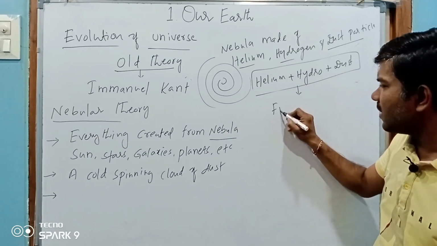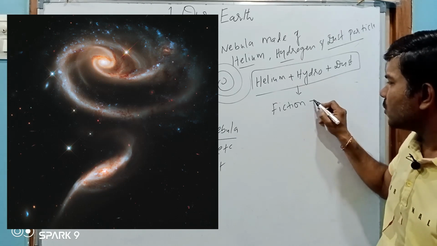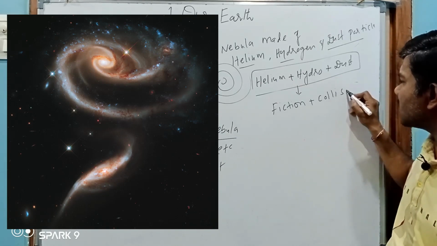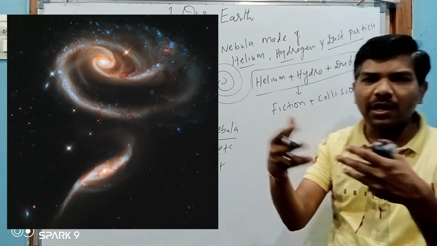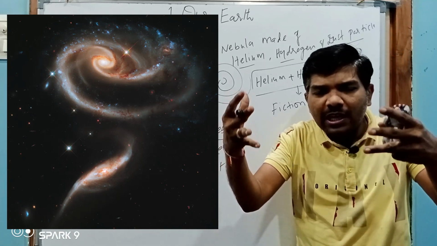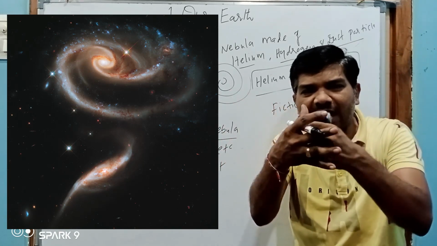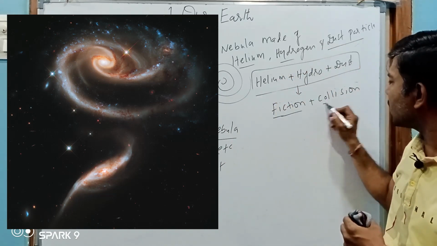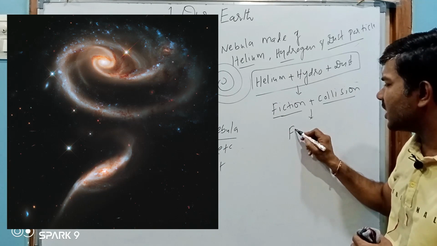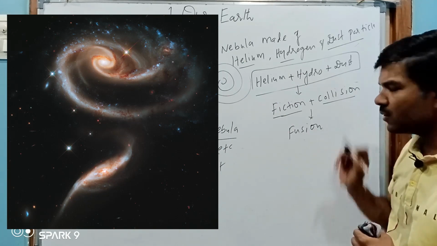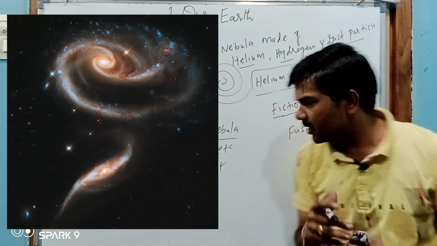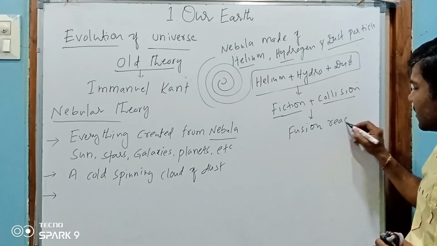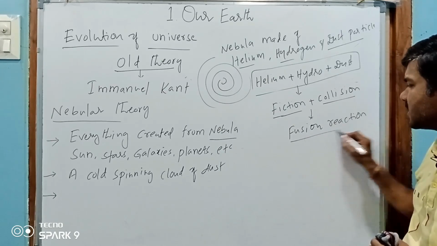So due to that, what happened? Friction. Okay, so friction plus collision among the dust particles. All these helium, hydrogen, and dust particles came very close, and there was friction. Due to the friction and collision, fusion was created. Okay, fusion energy was generated, or a fusion reaction took place.